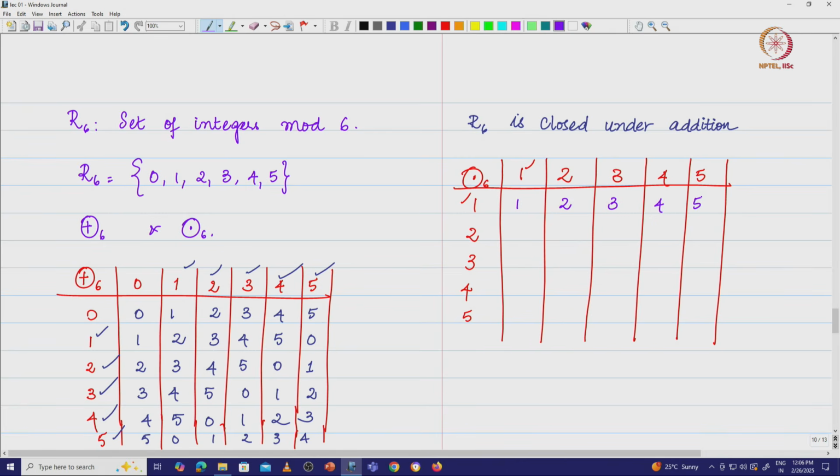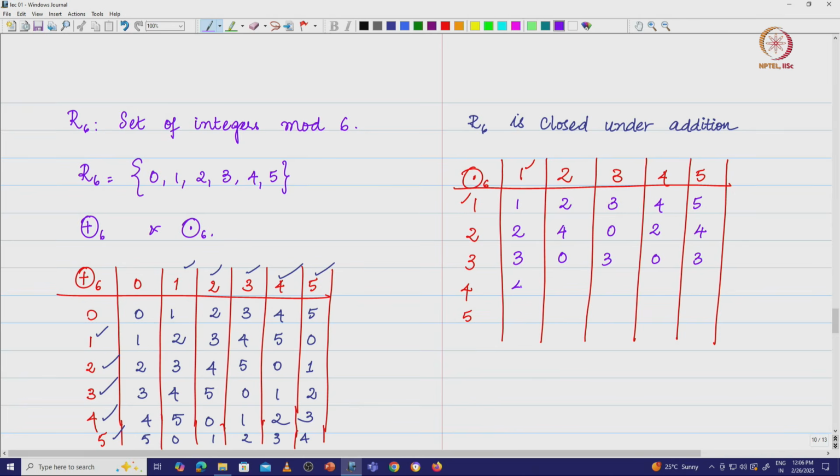Then I have 2 into 1 is 2, 2 mod 6 is 2, 2 into 2 is 4, 4 mod 6 is 4, 2 into 3 is 6, 6 mod 6 is 0, 2 into 4 is 8, 8 mod 6 is 2, 2 into 5 is 10, 10 mod 6 is 4. Similarly, you take 3, you get 3, 3 into 2 is 6, 6 mod 6 is 0, 3 into 3 is 9, 3 into 4 is 12 mod 6 is 0, 3 into 5 is 15, which is 3.